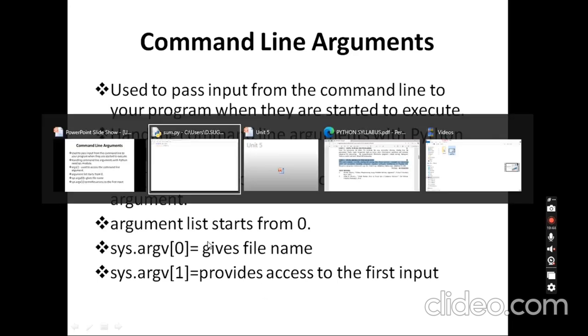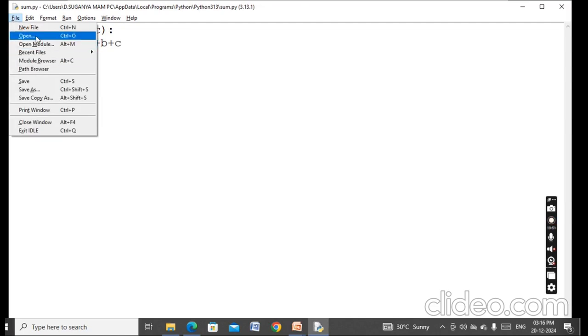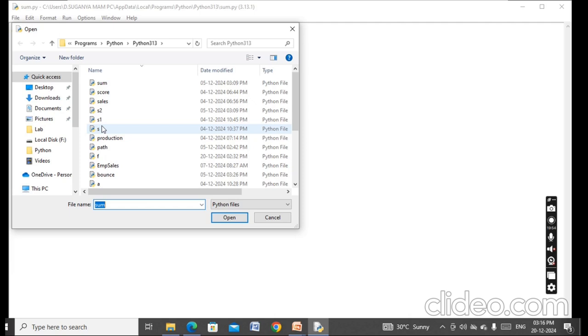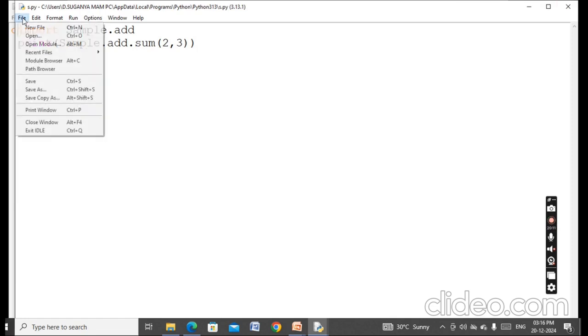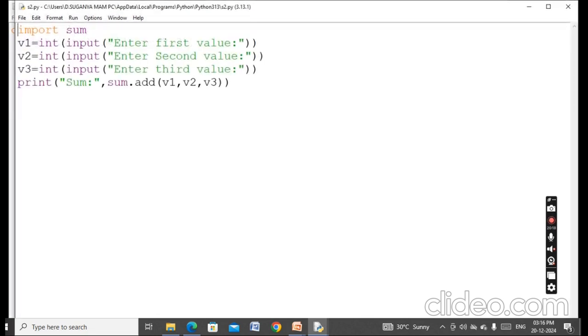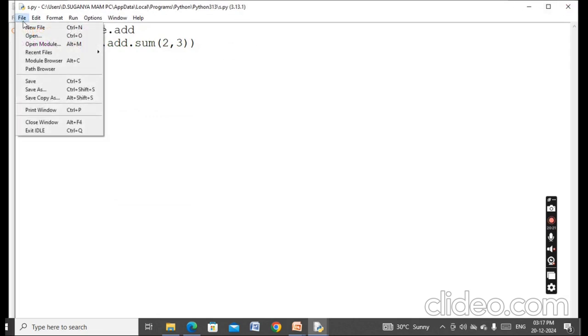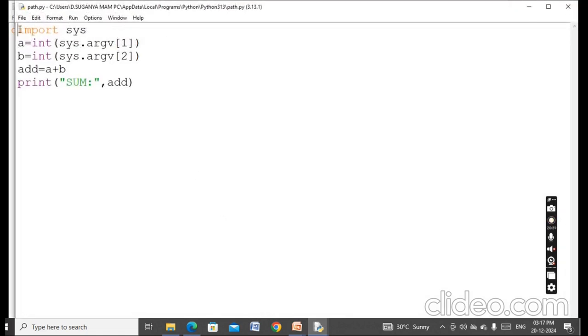We will see one example. Here I am importing the sys module.